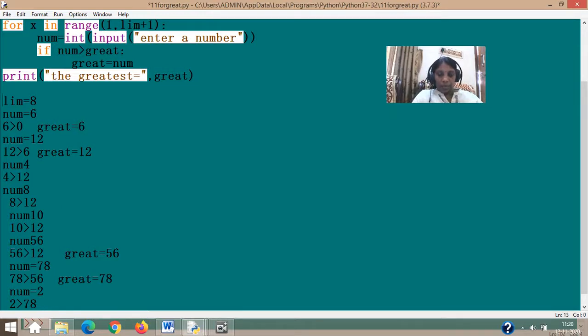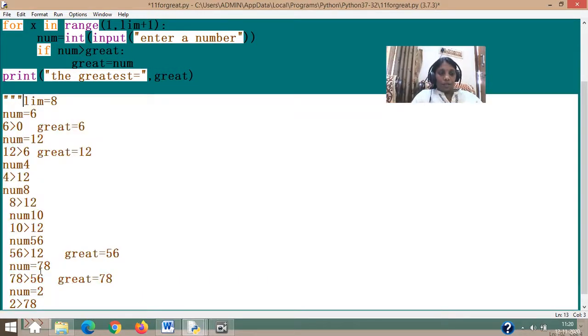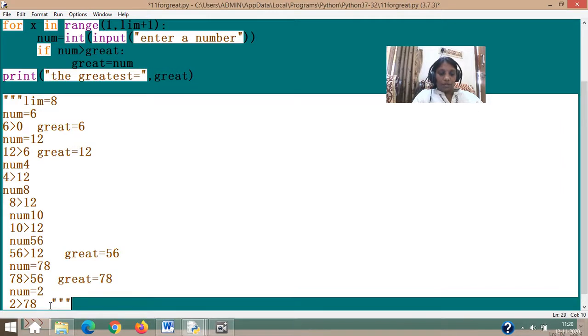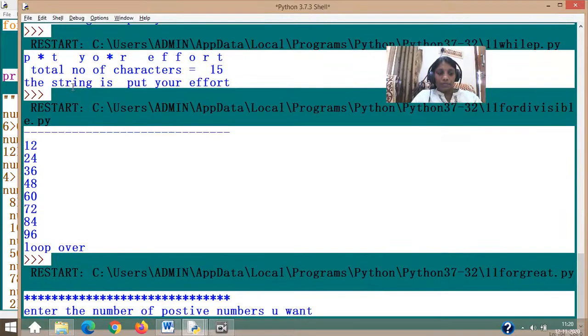Let me just comment this and keep it before I run. Otherwise, you know what will happen, isn't it? It will show an error. So in order to work, I am putting an example for you, and you can check with this example. Closely check the example like this. Your iteration chart should be there. This evaluation of a loop with the help of an example I have shown here, and the greatest number will be coming. Now run and see.